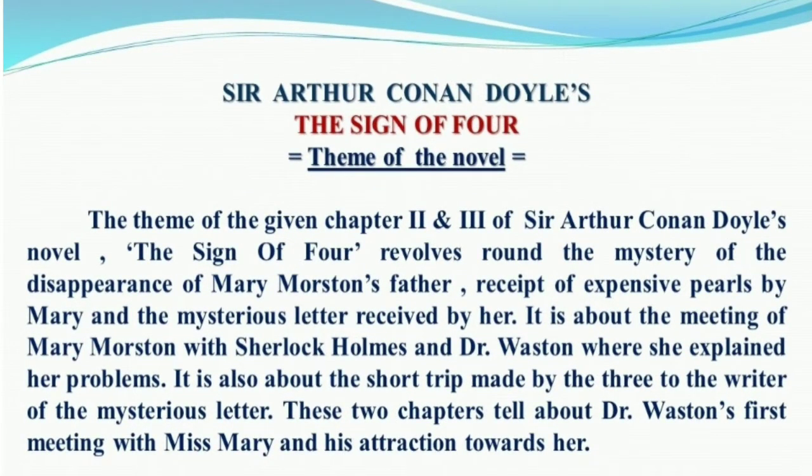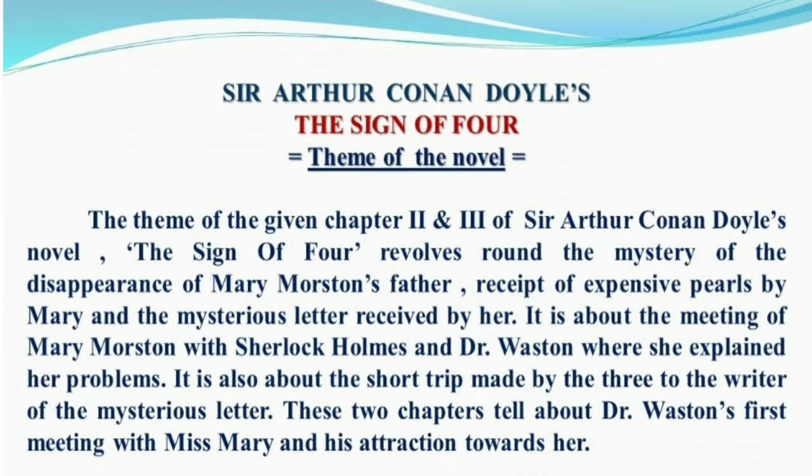Theme of the novel. The theme of the given chapter 2 and 3 of Sir Arthur Conan Doyle's novel, The Sign of Four, revolves around the mystery of the disappearance of Mary Morstan's father, receipt of expensive pearls by Mary, and the mysterious letter received by her.